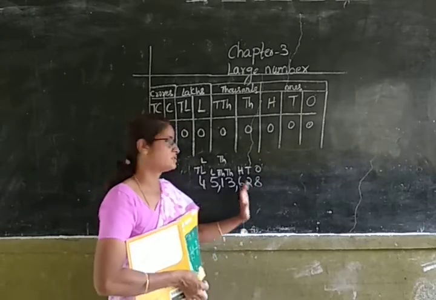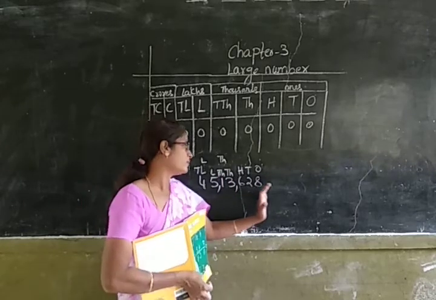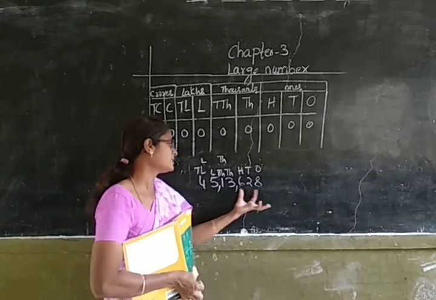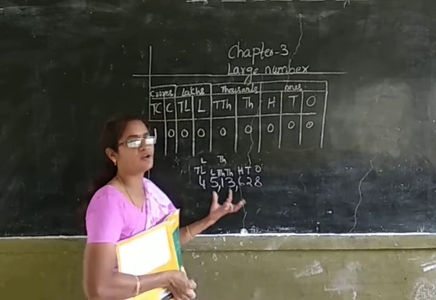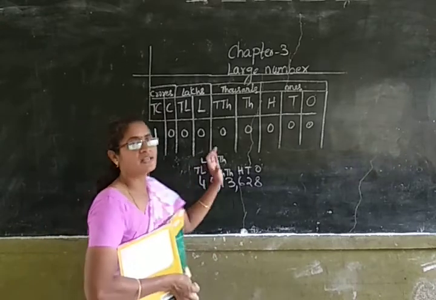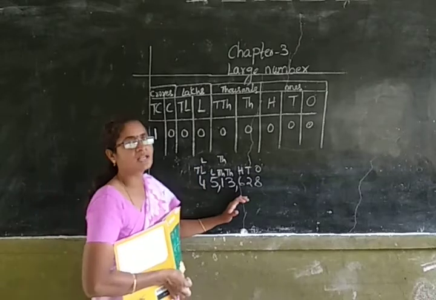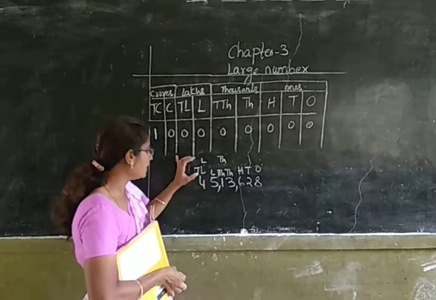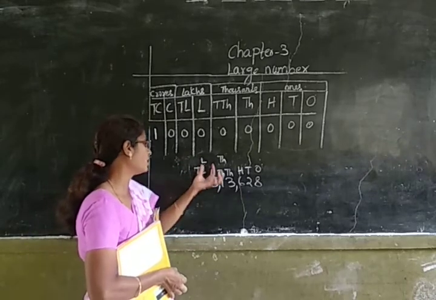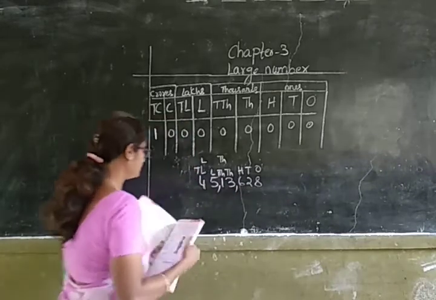So for reading the number, first we have to write the places. After writing the places, we have to place the commas according to the periods. I told you that in one period we will be having 3 digits and the remaining periods will be having 2 digits. So first you have to place a comma after 3 digits and the next you have to place comma after 2 digits. After placing the commas, you write the periods. By writing the periods, you can read this number easily. So first I have written the places. After that I have placed the commas according to the periods and I have written the periods on the top so that you can read the number easily. So this number is 45 lakhs 13,628. Now let us read one more number.